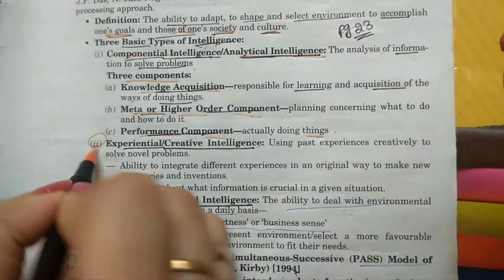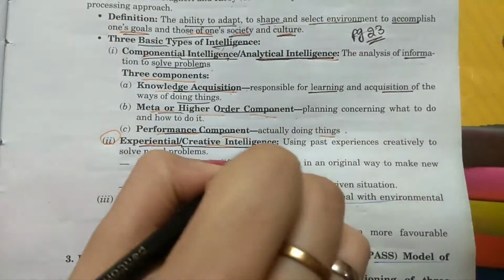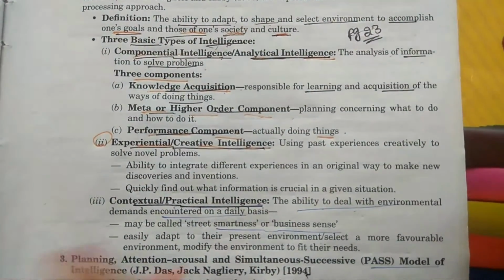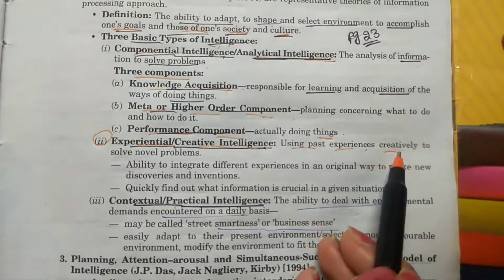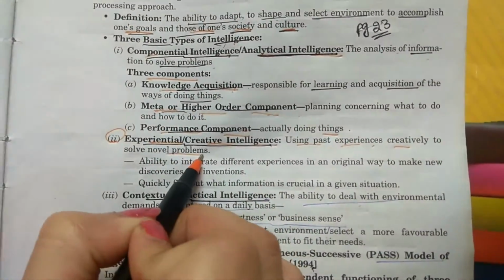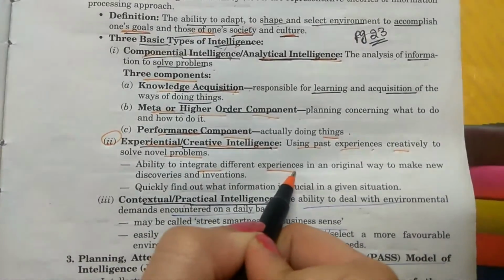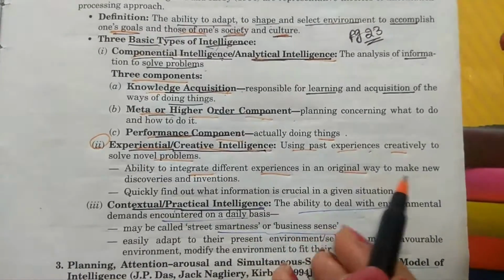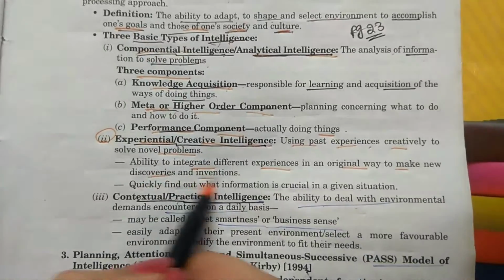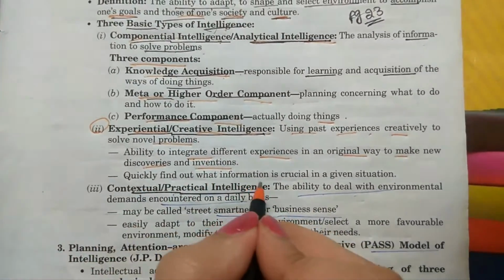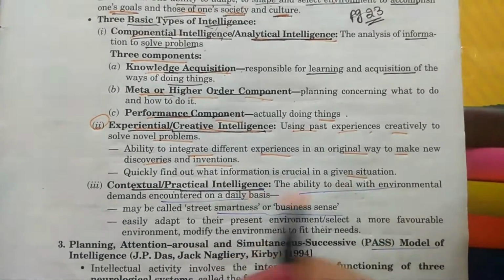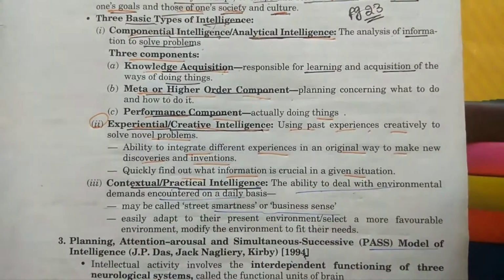Now the second, experiential or creative intelligence. In this intelligence, we use our past experiences creatively to solve novel problems. We integrate different types of experiences in such a way as to make new discoveries and inventions. It is to quickly find out what information is crucial in a given situation. I can give you one example of this.